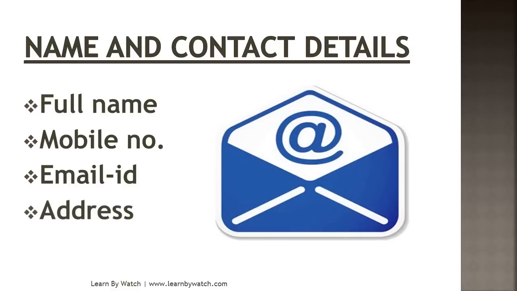Next is address. Write your temporary or permanent address, whichever you are currently living at. Write your current address so that the company can communicate with you through courier also. They can send you a call letter also. So these are the 4 important points you have to cover in your name and contact details: full name, mobile number, email ID and address. Try to keep the sequence as I have written here.